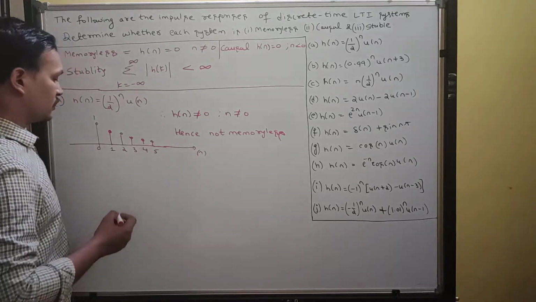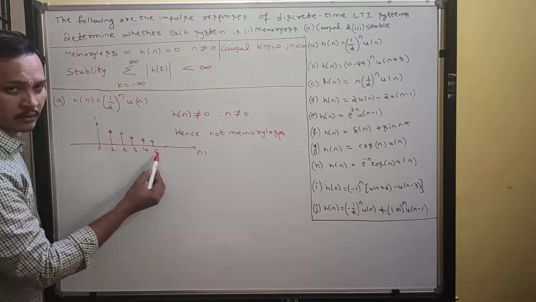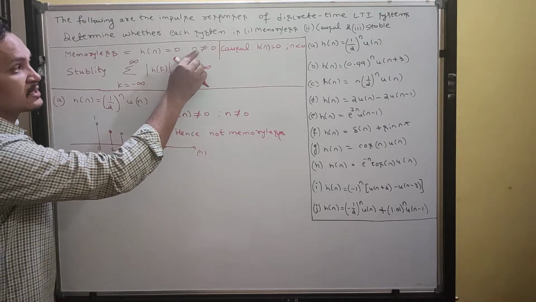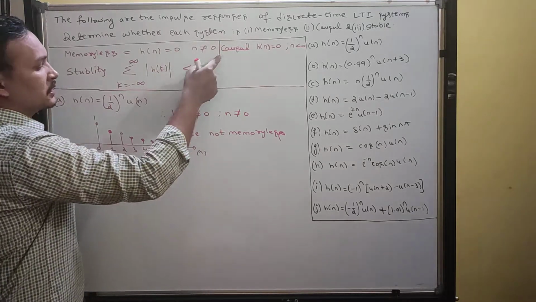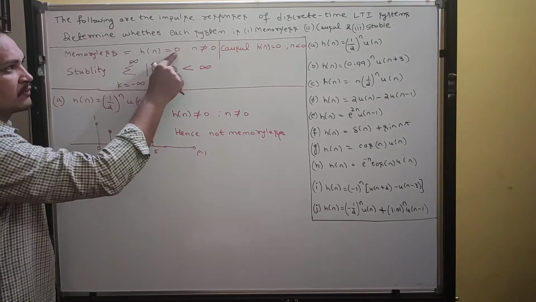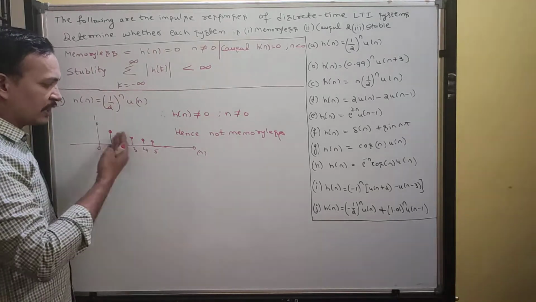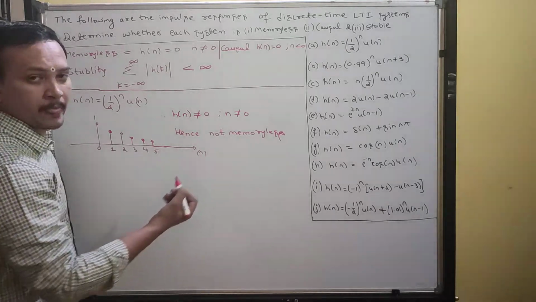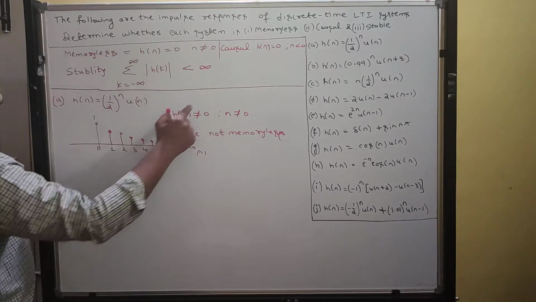Again, I am explaining once again. See, n values, positive values here: 1, 2, 3, 4, 5. What should you get? You should get 0 if n is not equal to 0. If n is exactly 0, you will get some particular value. Other than 0, either this side or this side, your h of n should be 0. But from the waveform we can say directly there is some nonzero h of n. Hence I wrote this condition. Hence it is not memoryless. Then check for causality. Okay, what about causality?